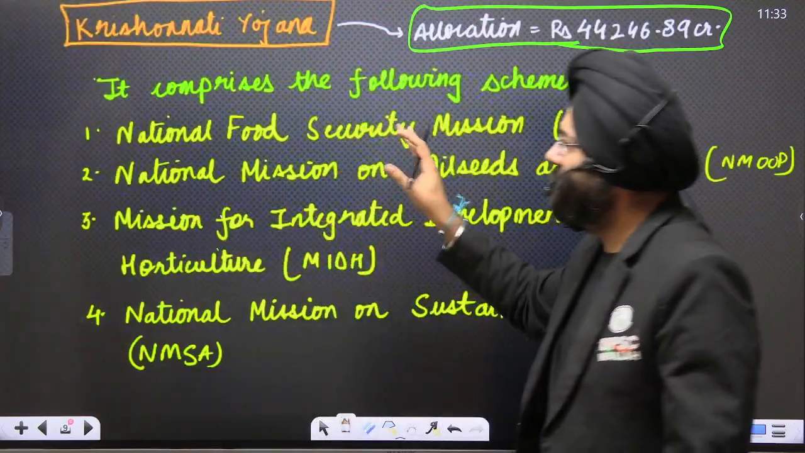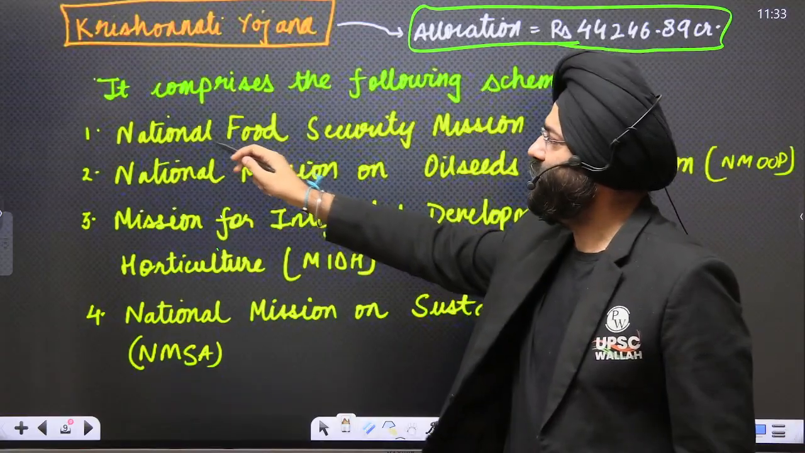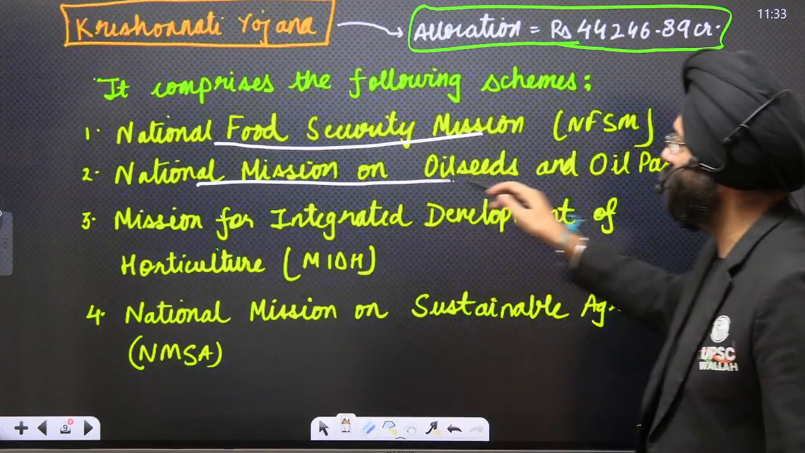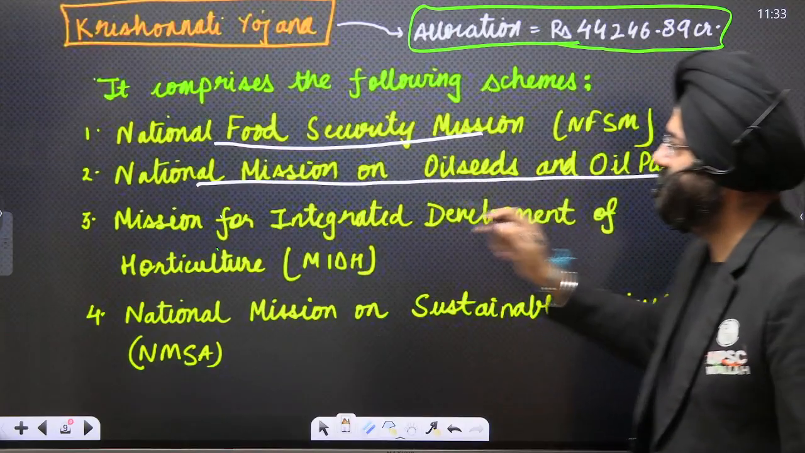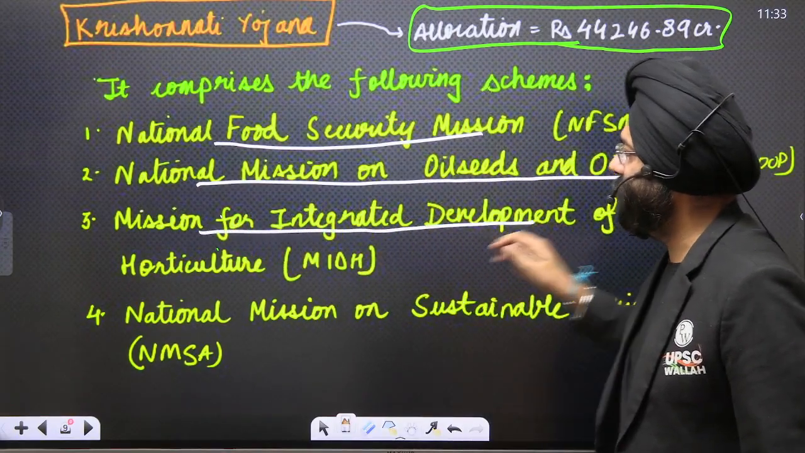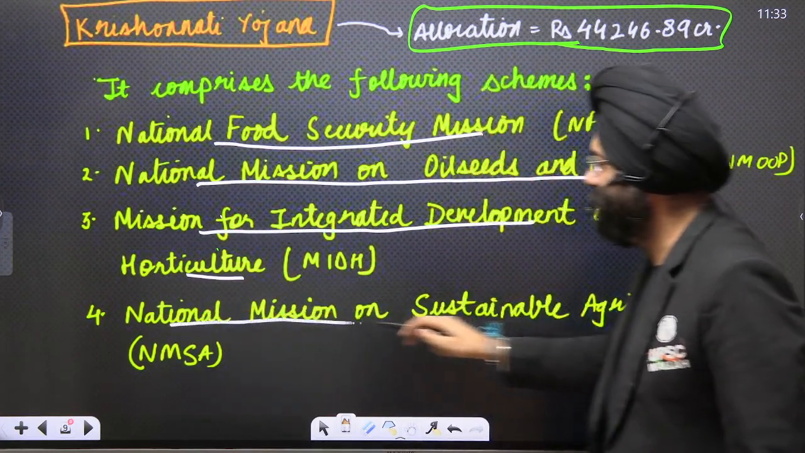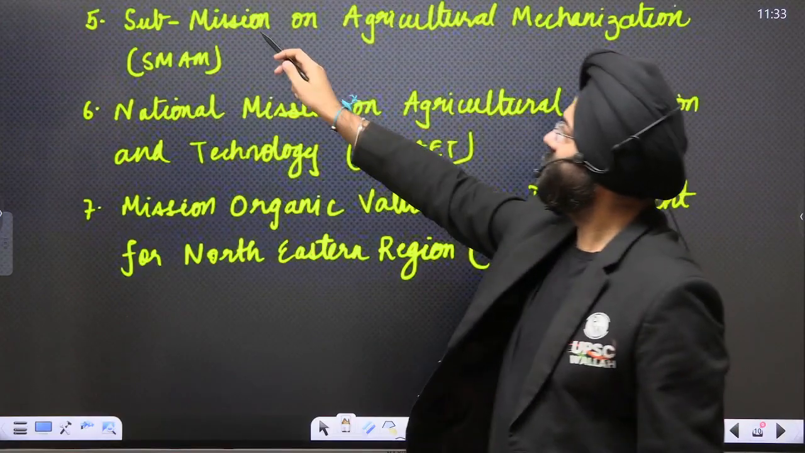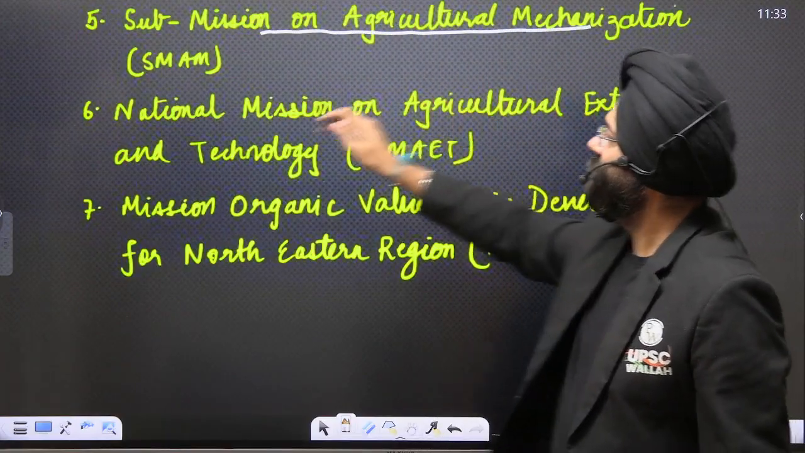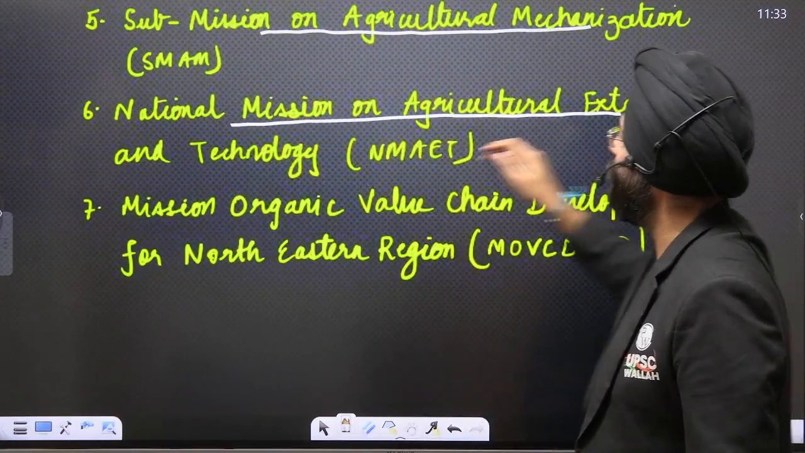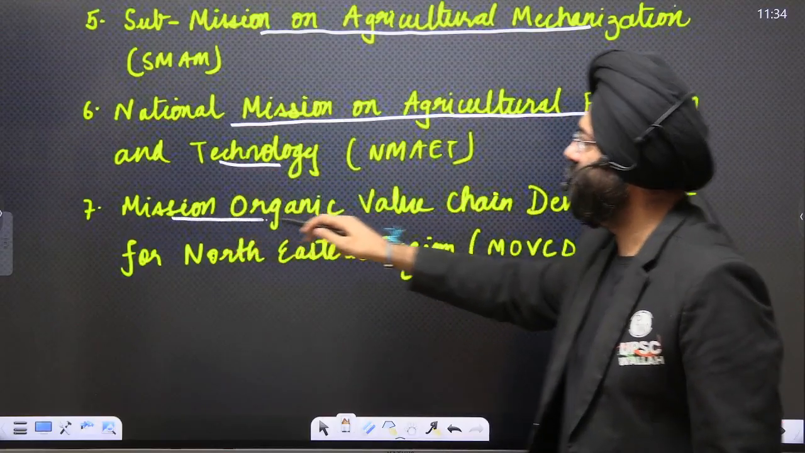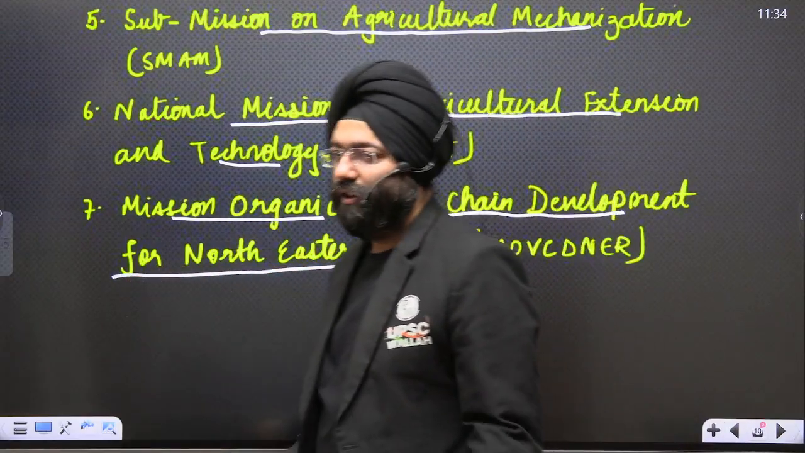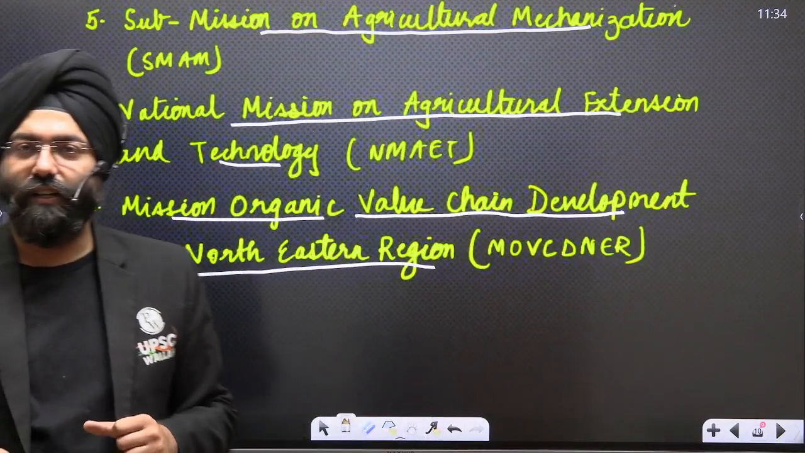See, what are the various components? Now, National Food Security Mission is under this. National Mission on Oilseeds and Oil Palms. Mission for Integrated Development of Horticulture. National Mission on Sustainable Agriculture. Sub-Mission on Agriculture Mechanization. National Mission for Agriculture Extension and Technology. Mission Organic Value Chain Development for the Northeastern region. These are the components under the Krishnonati Yojana.